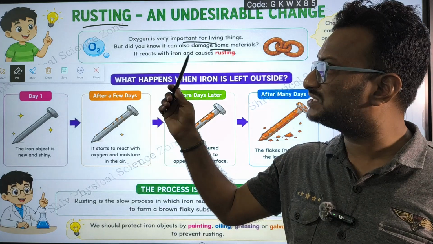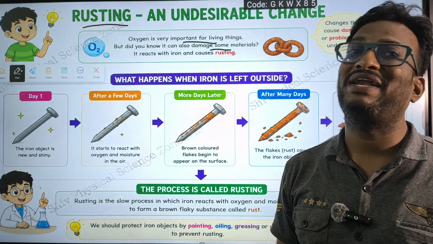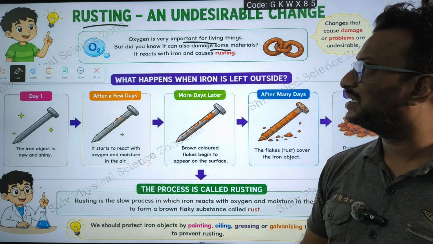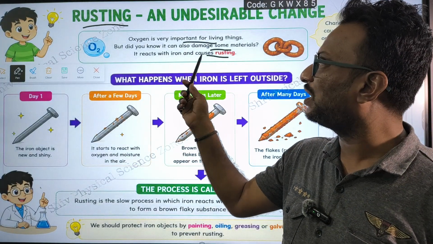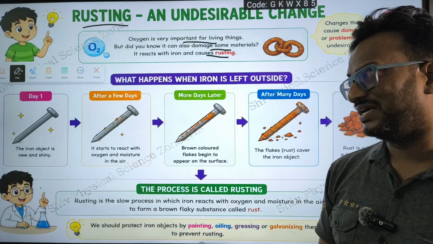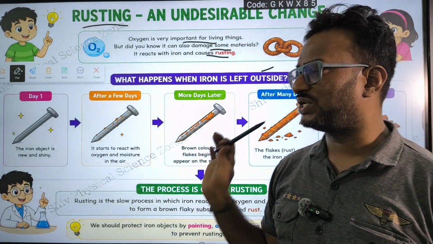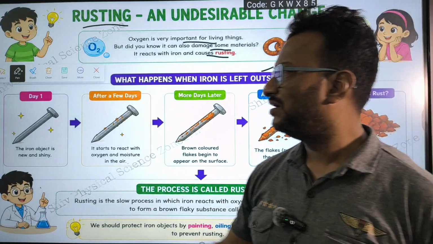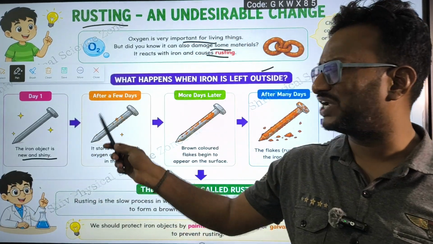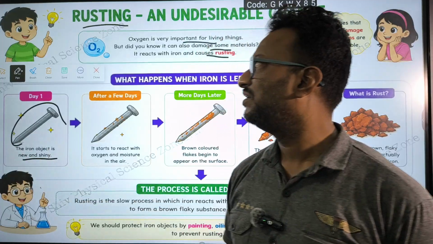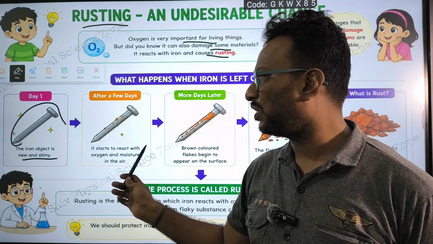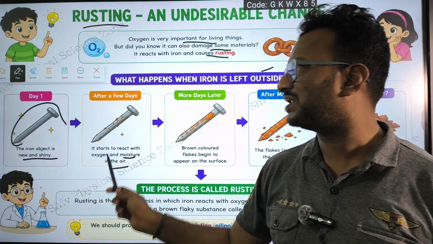But apart from that, oxygen has some disadvantages also. What are they? It reacts with iron and causes what is known as rusting. See what happens when iron is left outside. On day one, the iron object is new and shiny. It seems to be very shiny. After a few days, it starts to react with oxygen and moisture in the air.